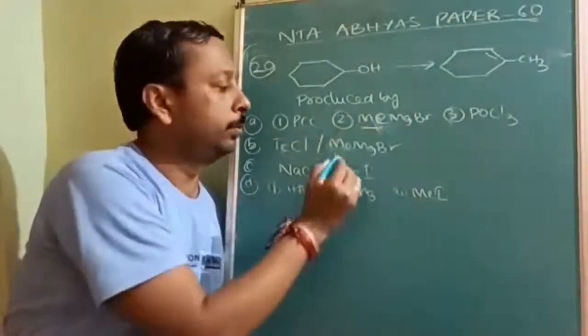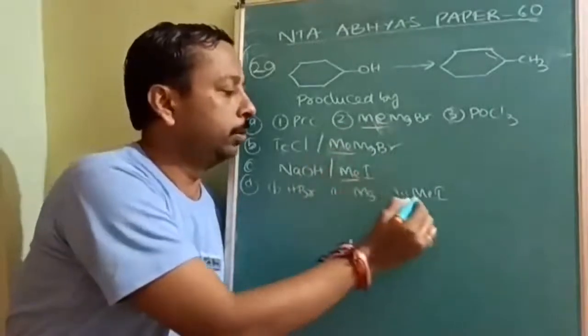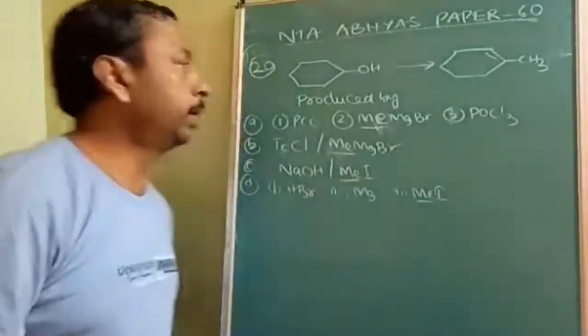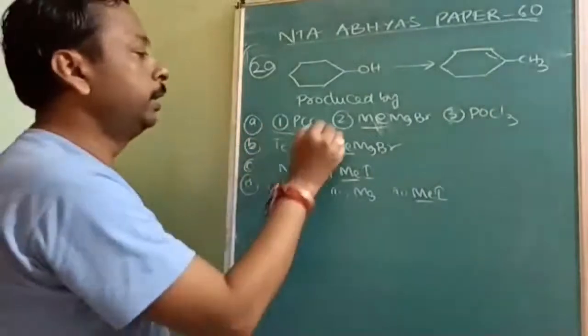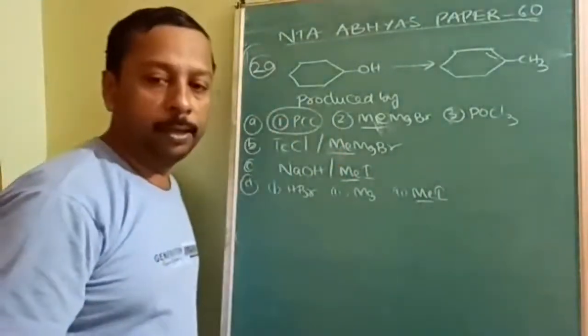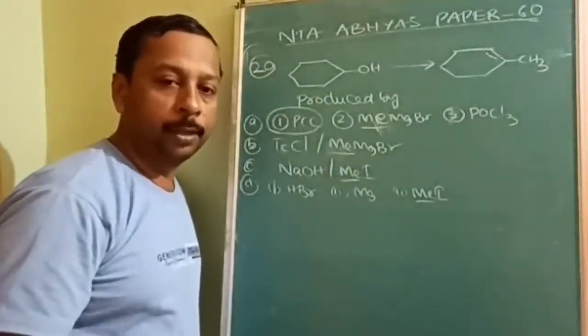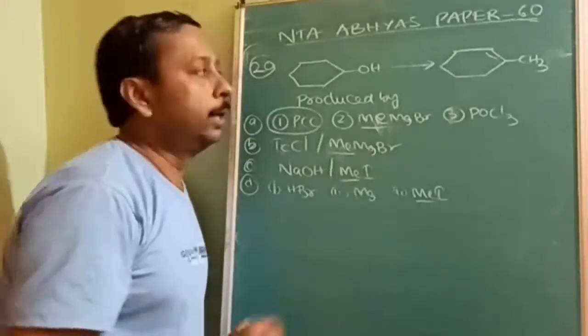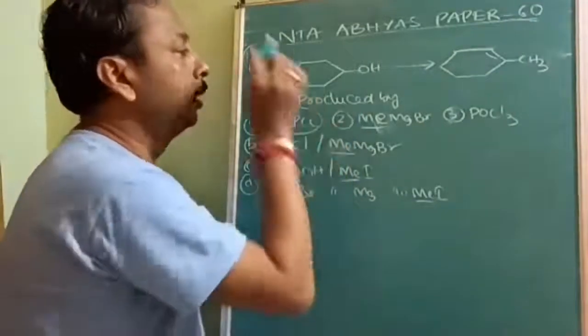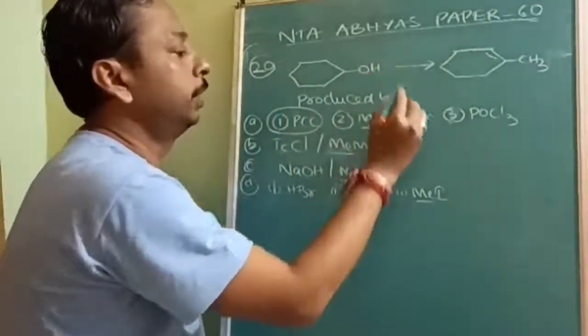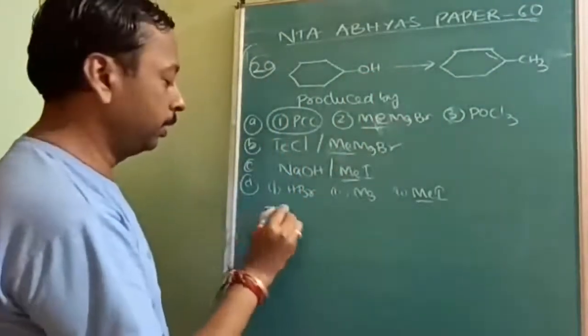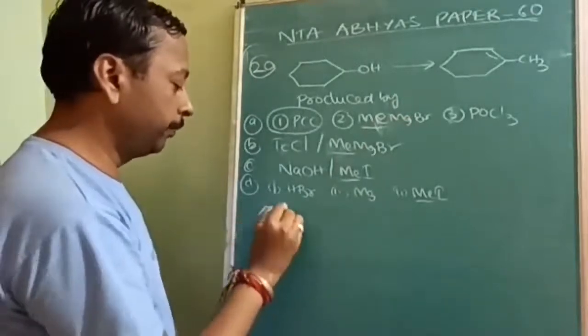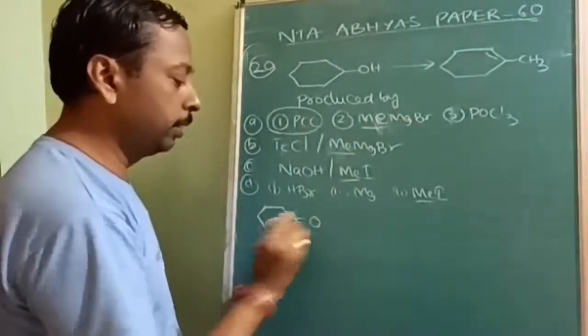Pyridinium chlorochromate is a mild oxidant which converts the 2-degree alcohol to ketone, 1-degree alcohol to aldehyde. So this is the 2-degree alcohol, and I am writing the conversion here. So this will be converted into ketone.